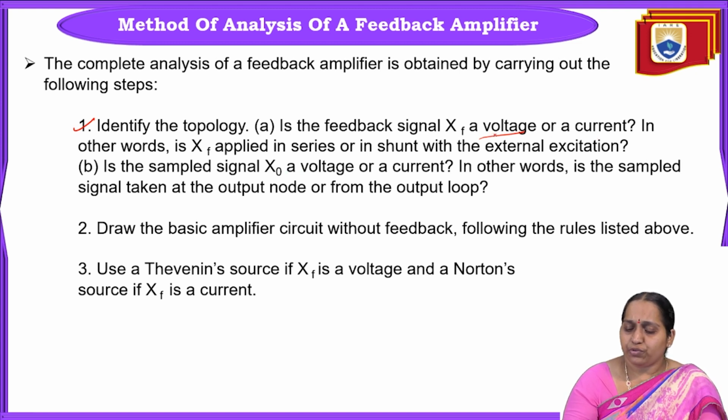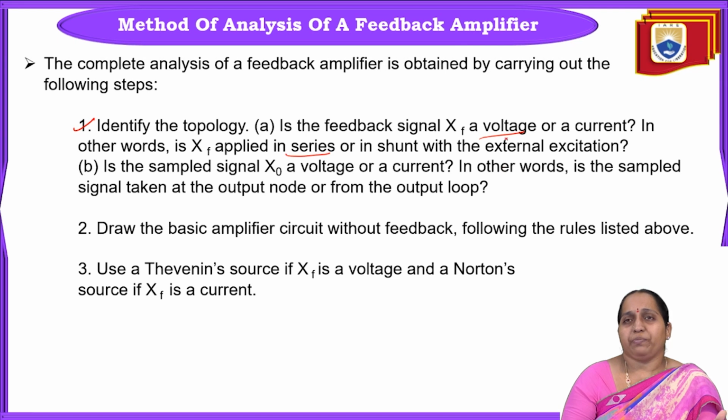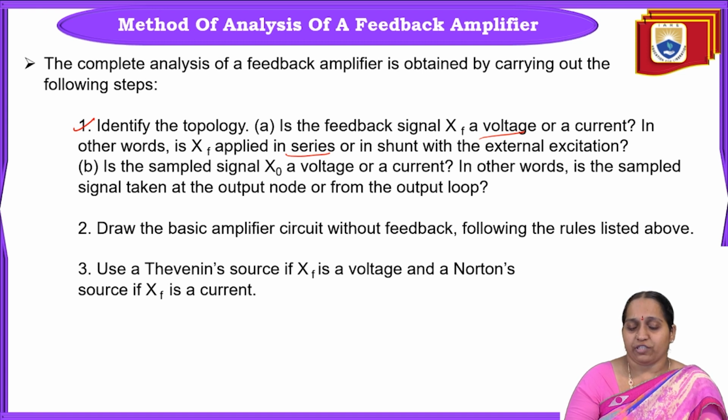Now, if the feedback signal is voltage, then the source is voltage. What type of connection is it? It is series connection. If the feedback signal is voltage, then the source also will be voltage, and when the source is voltage it is a series feedback connection. And if the feedback signal is current, then definitely the source also will be current. Source is current means what type of connection? Shunt connection. The next thing is, is the sample signal X0 a voltage or current?